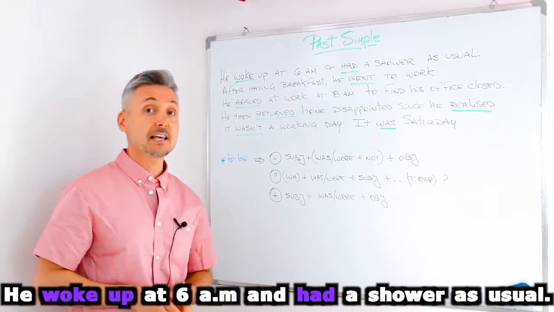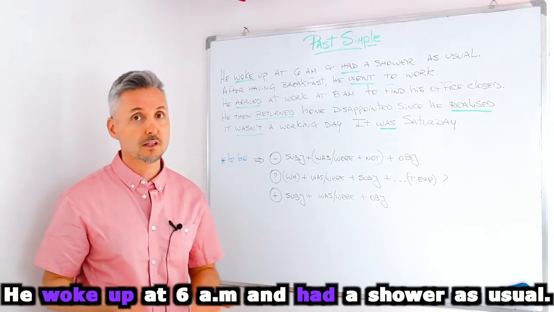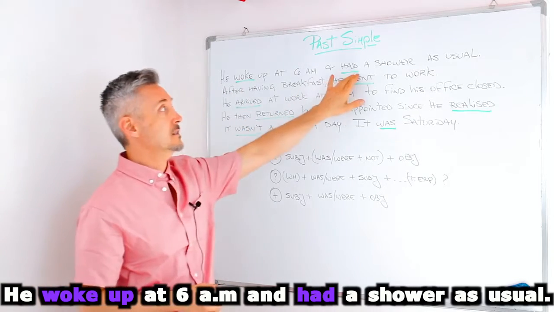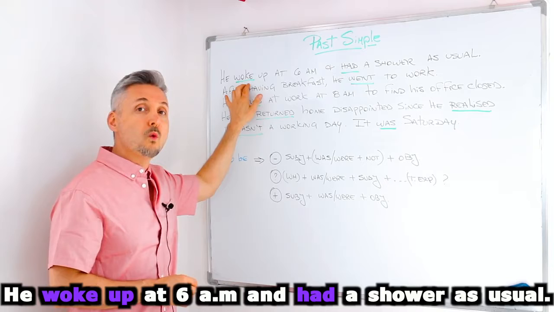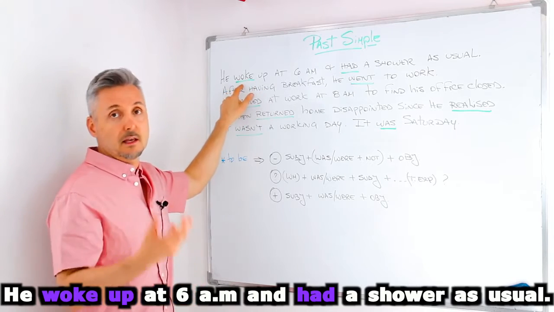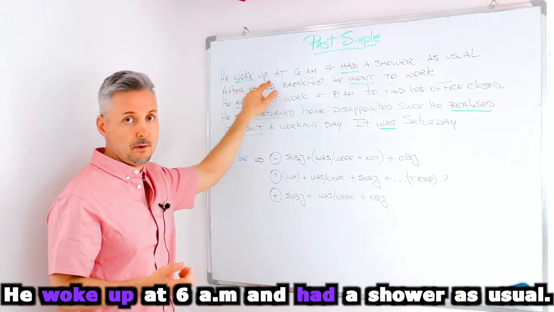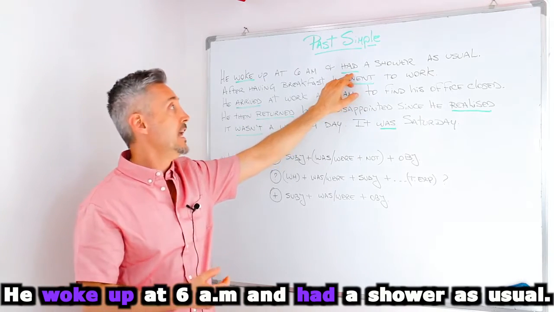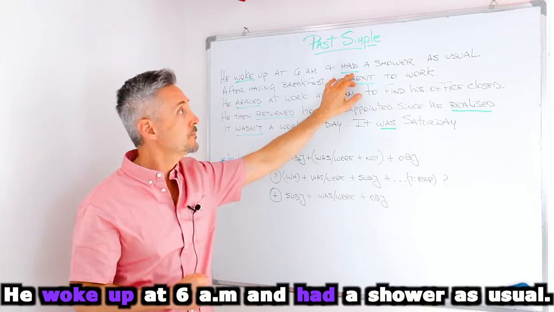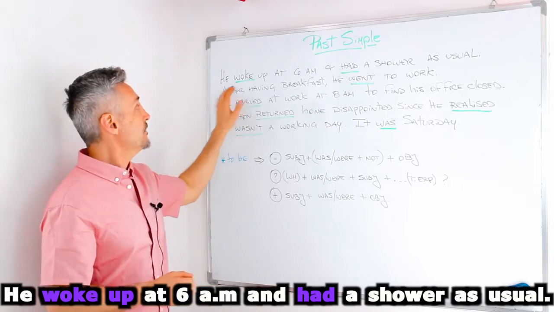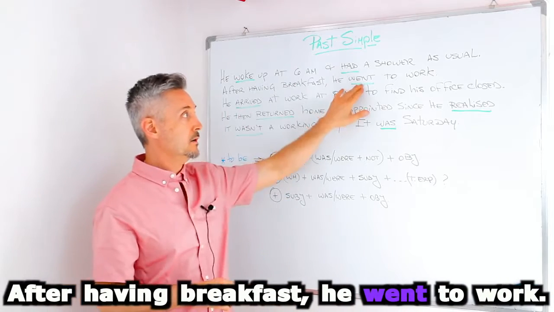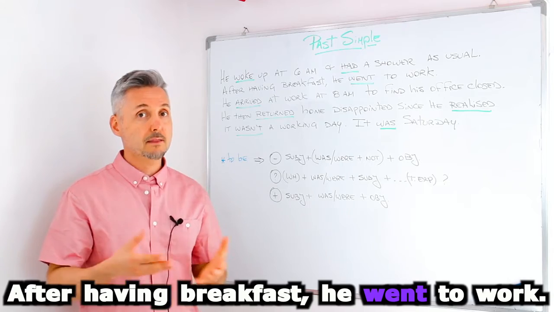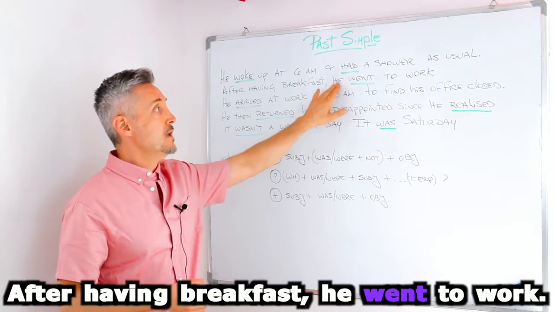I woke up at 6 a.m. and had a shower as usual. So in this sentence we have two past tenses. To wake up is irregular, so woke up. Then have, the past of the verb to have is had, so irregular. Then after having breakfast, he went to work. I mentioned before, the verb to go is irregular and the past is went. So he went to work.